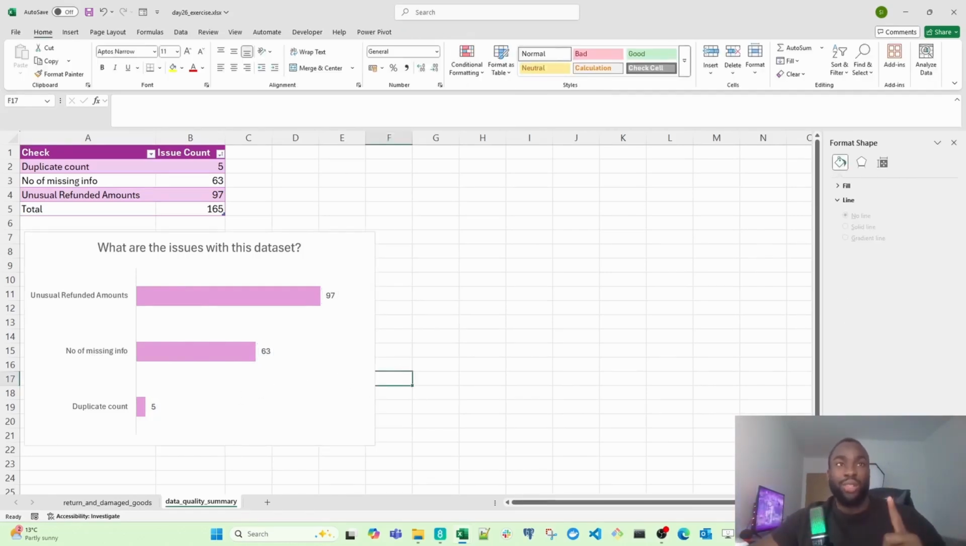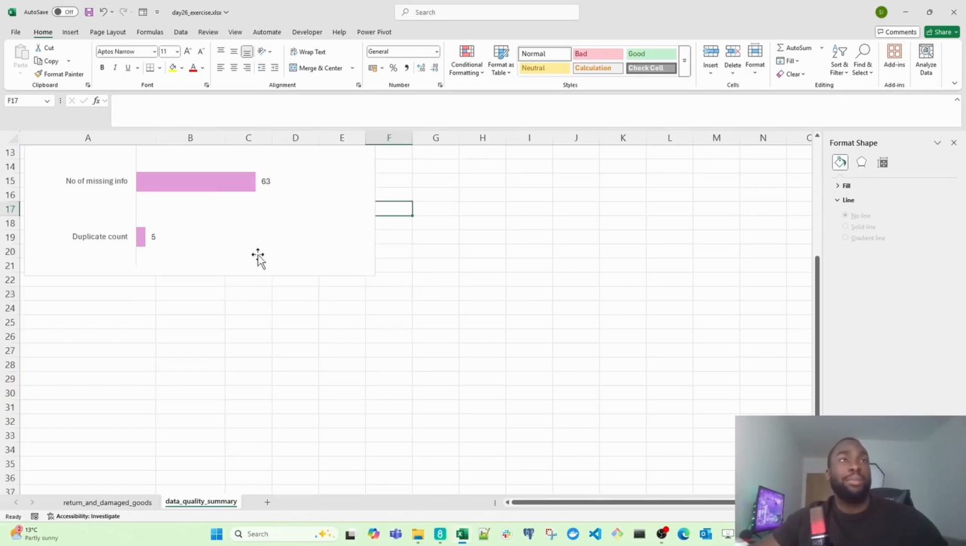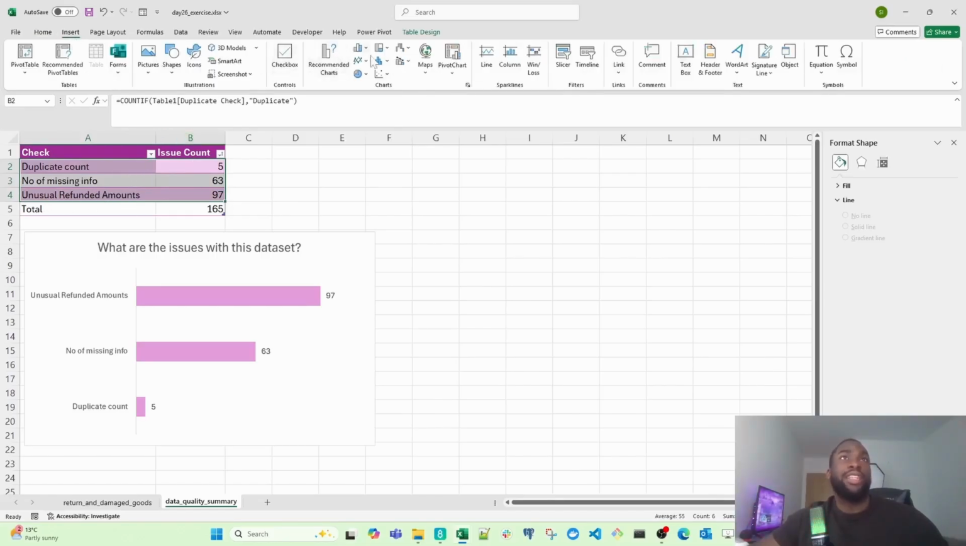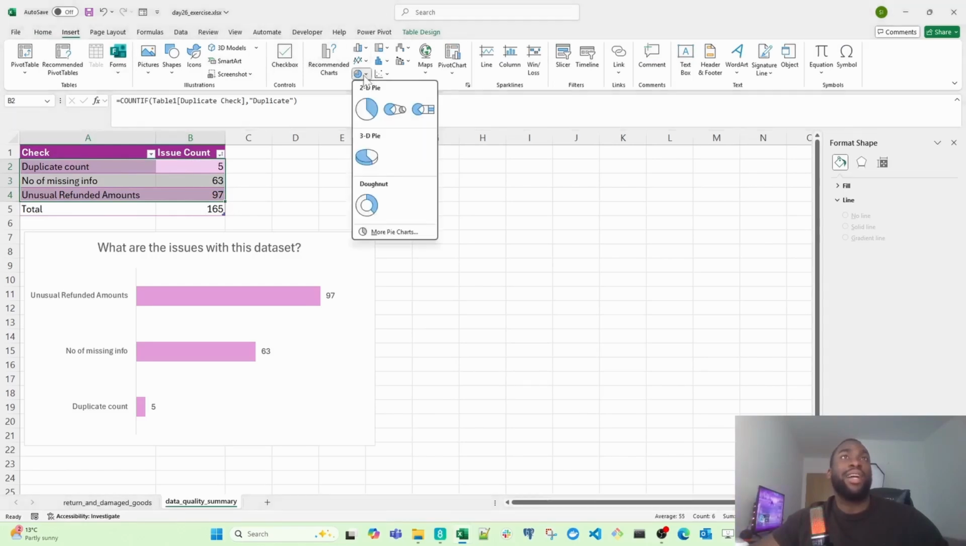Now, what we want to do is create a pie chart. That's going to show which issue appears the most so that we can tackle that first. Of course, we can see it through here, but let me also show you how to create the pie chart. So I'm going to select our data set again. I'm going to select the first 3 records and ignore the total. And then click on insert and then click on insert pie chart.